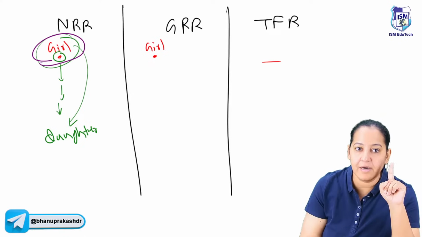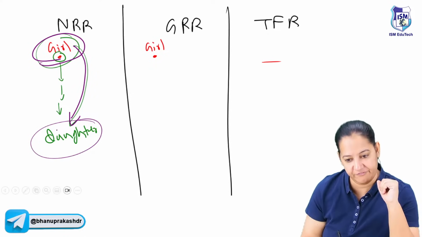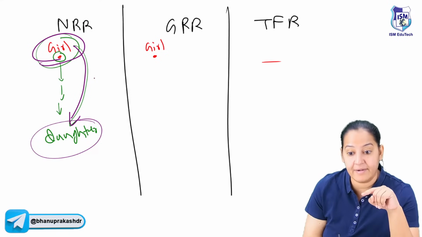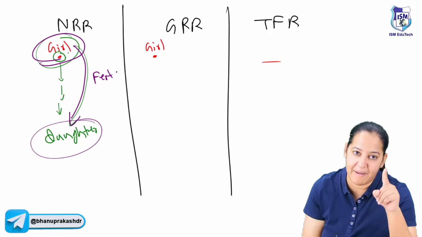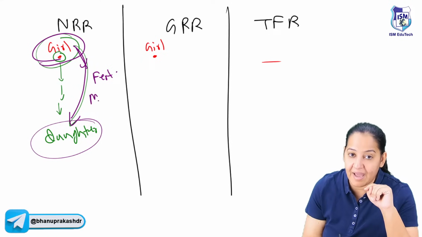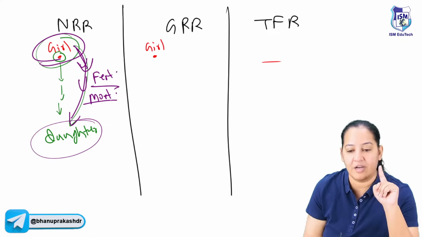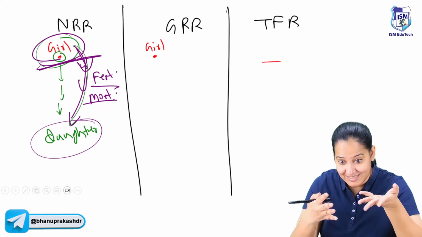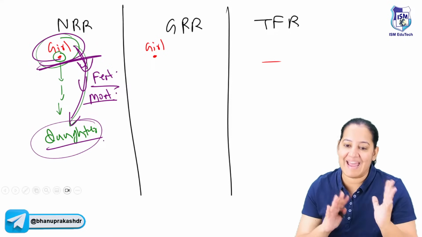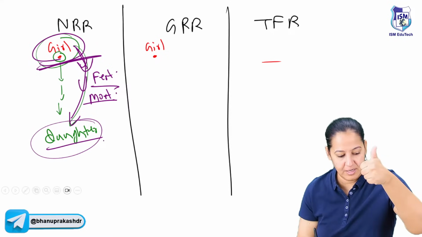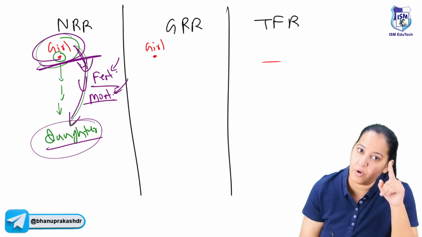So for a newborn girl in future, we are expecting how many daughters she will give birth to. If we apply the current fertility pattern of that country, if it is India, we are applying the Indian fertility pattern on this newborn. And if we are applying the Indian mortality pattern on this newborn girl. So apply the current fertility and mortality pattern on this newborn and expect in future how many daughters she will have. That is known as NRR. Say yes if you got it. So whatever country, we are talking about India. So apply Indian fertility and Indian mortality on this newborn.